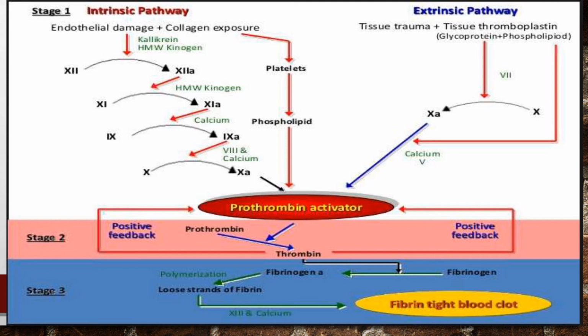So by this intrinsic and extrinsic pathway, the prothrombin activator gets activated. And now stage 2, that is the conversion of prothrombin to thrombin, will happen, and in this image you can see stage 2 and stage 3, that is the formation of fibrin, is also noted here, and we will discuss these two stages in detail in the next slide.